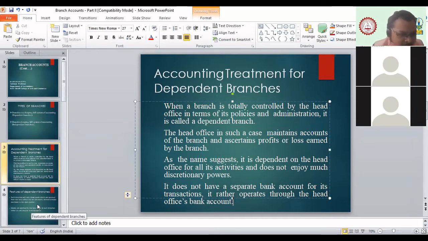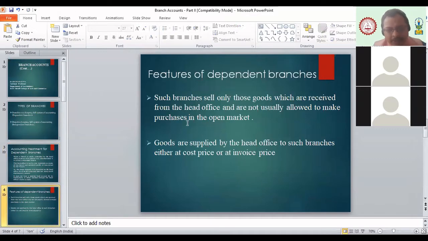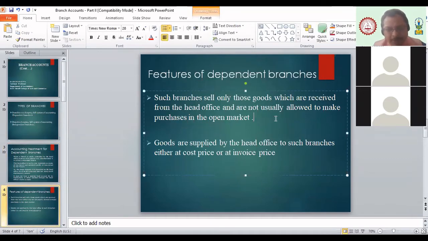Now, the next part is some features we have about the dependent branch. The first one: such branches sell only those goods which are received from the head office and are not usually allowed to make purchases from the open market. As I said, for each and every single thing they are totally dependent on the head office. So whatever material is sent by the head office, they have to sell that only. If there is any shortage of material, they are not allowed to get it from the open market. That restriction is there.